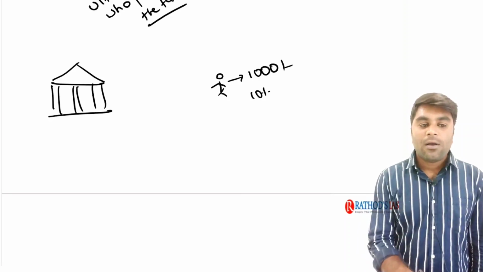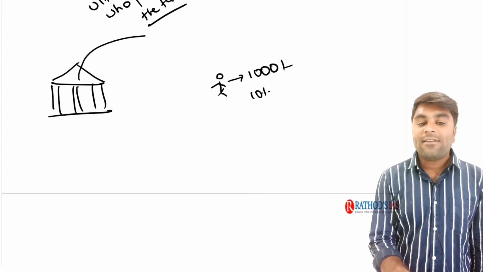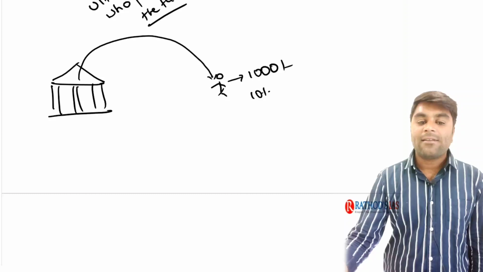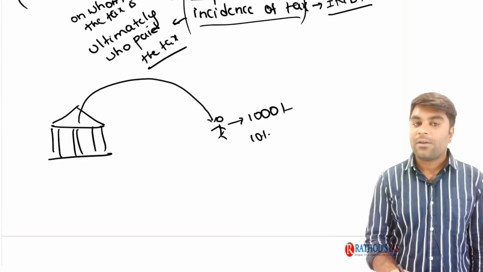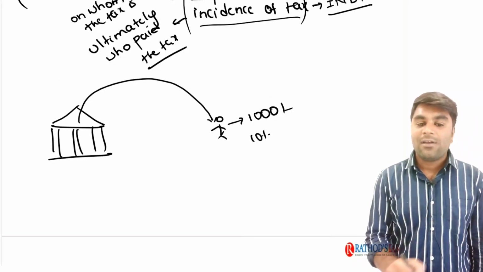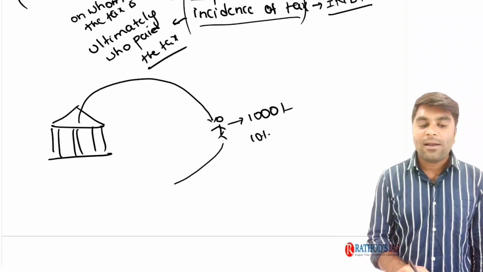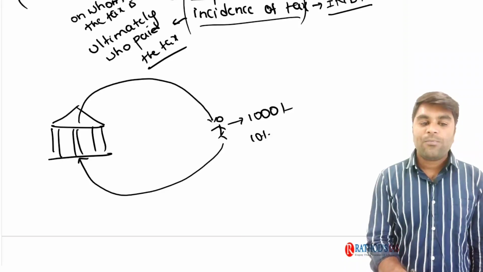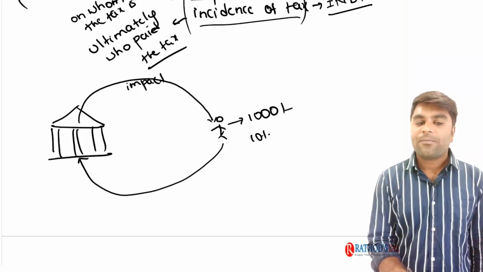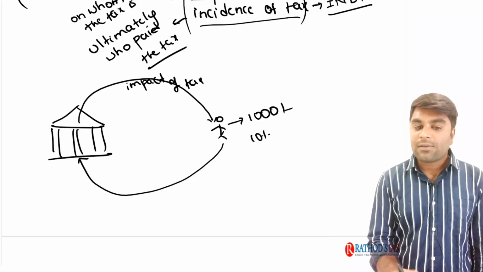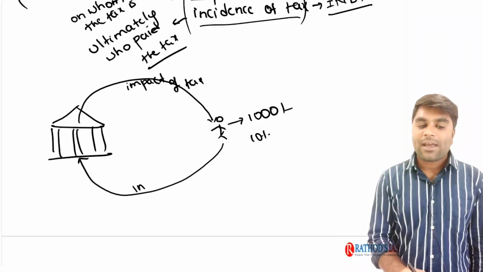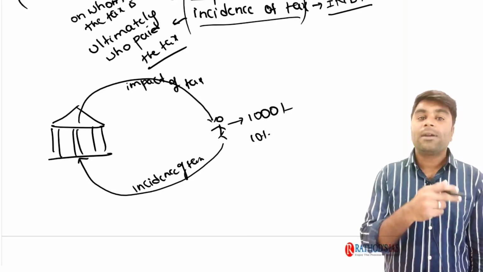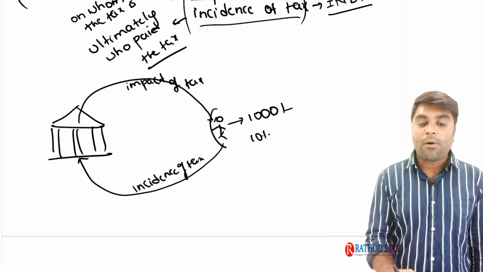Now, see, on whom is the tax being levied here? The tax is being levied on this person. So, impact of tax is on this person. Now, who pays the tax to the government? Ultimately, he himself is going to pay the taxes to the government. So, impact of tax is on the same person, and incidence of the tax, ultimately who paid the tax to the government, is on the same point.